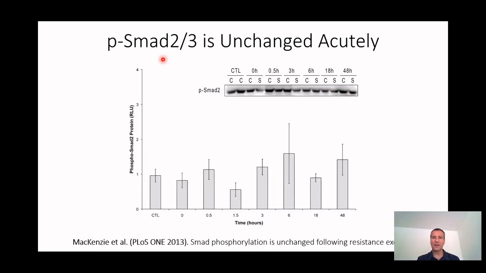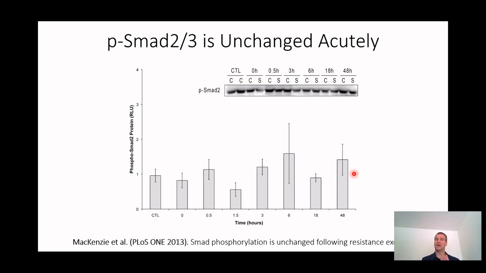And if you look after a single bout of resistance exercise, half an hour, and 1.5, 3, 6, 18 hours later, and we try and figure out what happens to SMAD2 or SMAD3 phosphorylation, you can see that the SMAD3 phosphorylation doesn't really change across that time. So there's no alteration in SMAD2 or 3 phosphorylation.